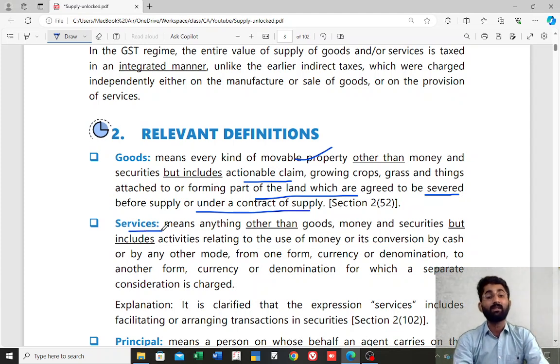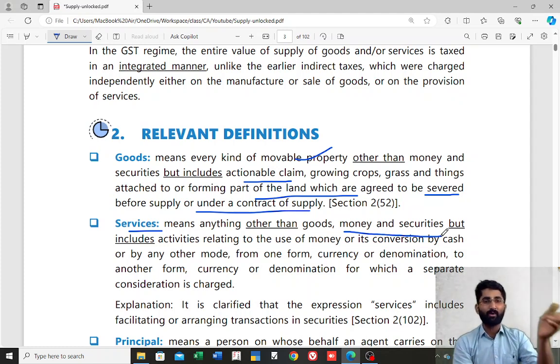And what is service, sir? Service means anything other than goods, but does not include what? Goods, money and securities are not included, but what are included? Activities relating to the use of money, its conversion from one form to another form, one currency to another currency, and from one denomination to another denomination, for which a separate consideration is charged.